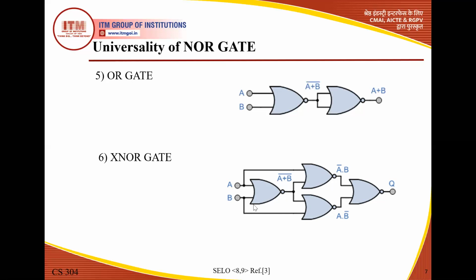So here A and B are the inputs. This is the first NOR gate. The NOR gate first adds the input signals, A plus B, and then takes the complement. A and B are the two inputs. So the NOR gate output first adds the inputs, A plus B, and takes the complement due to this NOT gate at the output. This NOT gate represents the complement of the output. So it first adds the signals and then takes the complement.